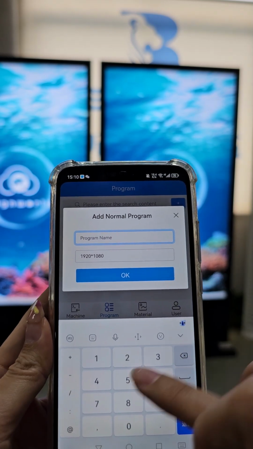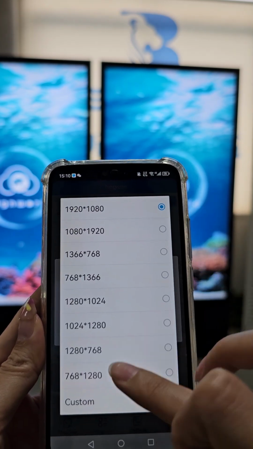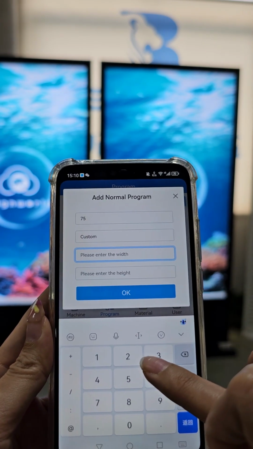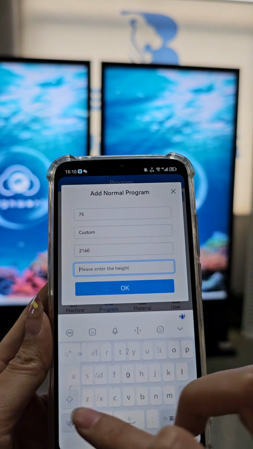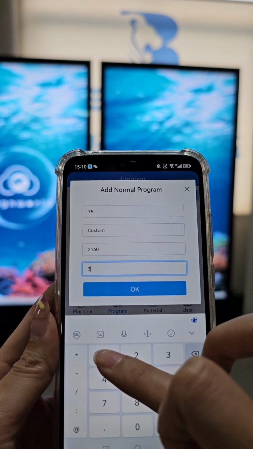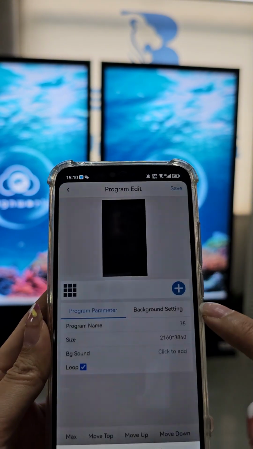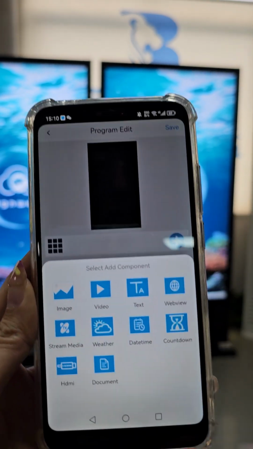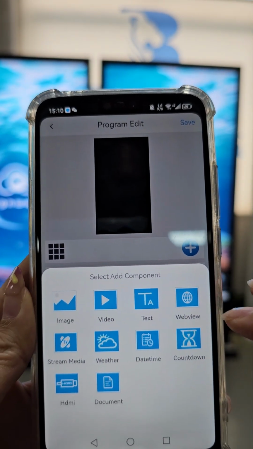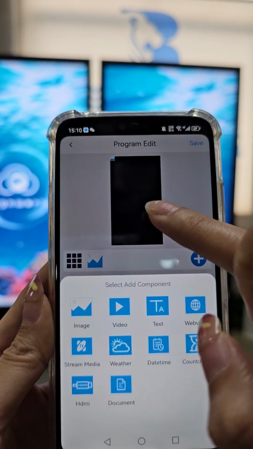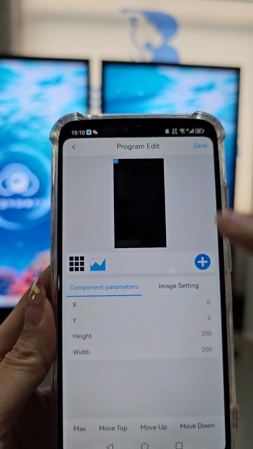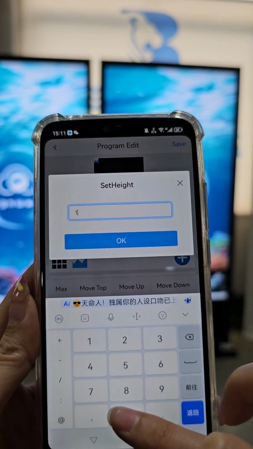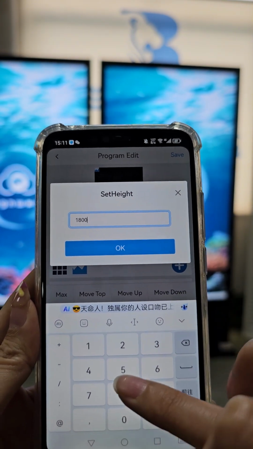I just name this one 75-inch, so we can go to name, and we can customize the 75-inch with the width and the height. Okay, you can see now the program adding, and we can add. You can see the image, video, text, website is also okay, and we can make the split screen like the picture, and we can edit the height, like 1 to 1000.